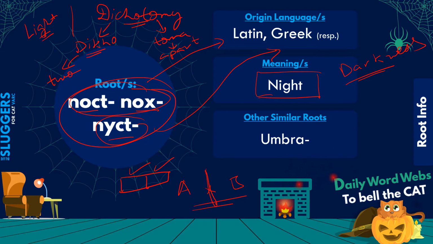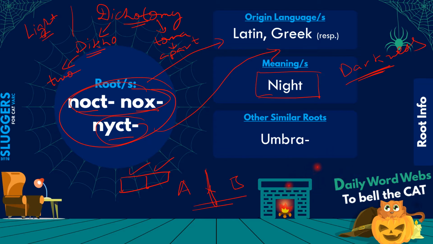So you can notice that that's the theme that we have been taking up, right? यही theme हम लोग लेके चल रहे हैं. For example, अभी इसके पहले वाले session में we talked about light, and now we are moving on to darkness. And similarly, आने वाले sessions में we will look into other dichotomies such as life and death, etc., and so on and so forth. So yeah, that's how we go about things to keep things interesting. And so that's about the roots, guys.